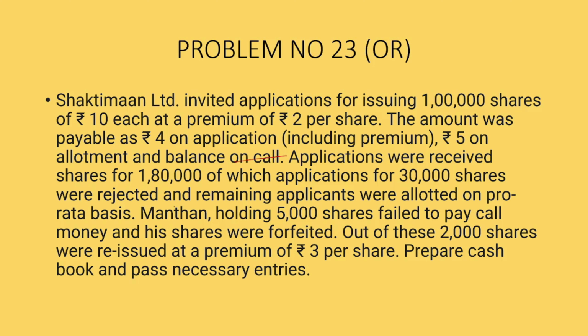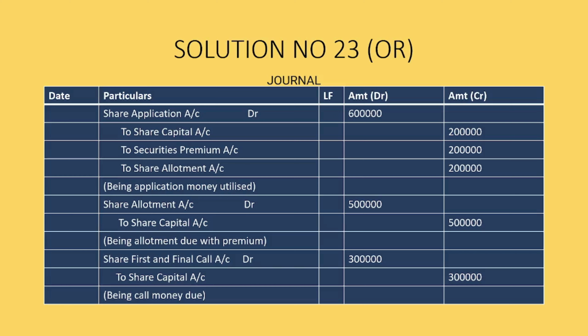Applications were received for 1,80,000 shares, of which 30,000 shares were rejected and the remaining applicants were allotted on pro rata basis. Manthan, holding 5,000 shares, failed to pay call money and his shares were forfeited. Out of these, 2,000 shares were reissued at a premium of 3 rupees per share. Prepare the cash book and pass necessary journal entries.